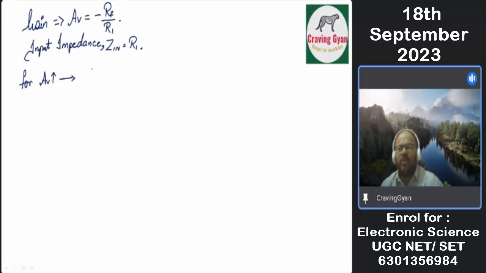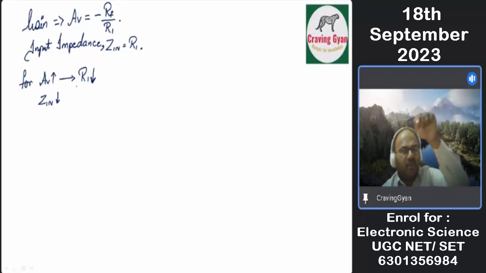The best possible way is R1 has to decrease for getting more gain value. If I am decreasing the value of R1, then the input impedance decreases.